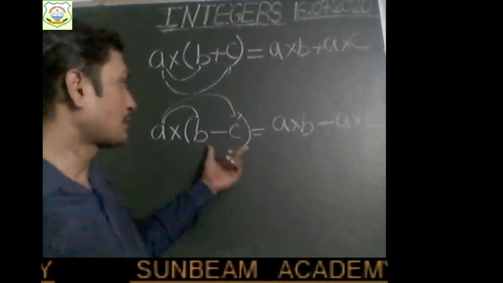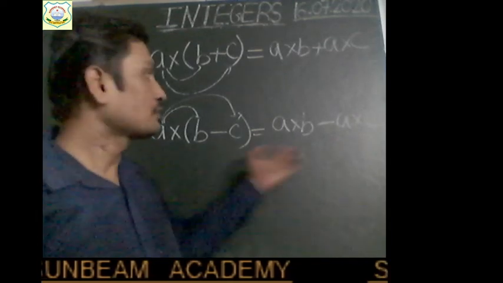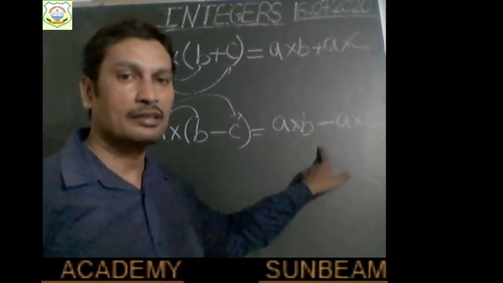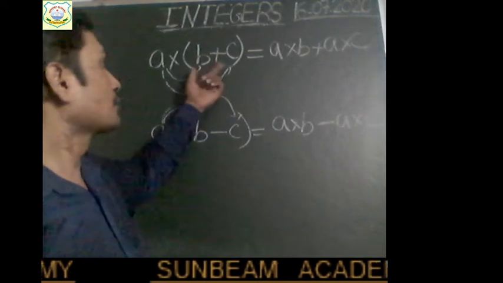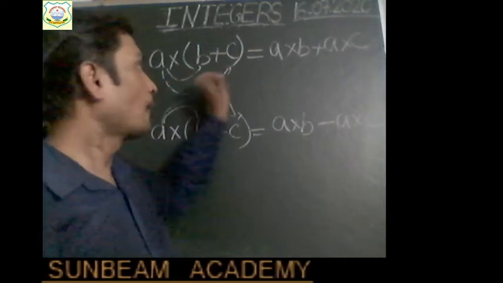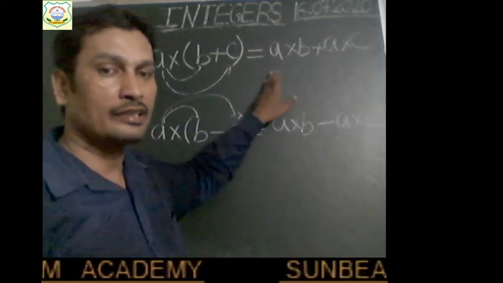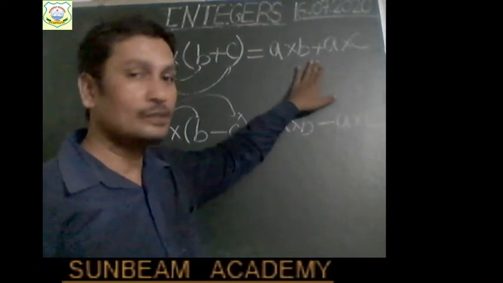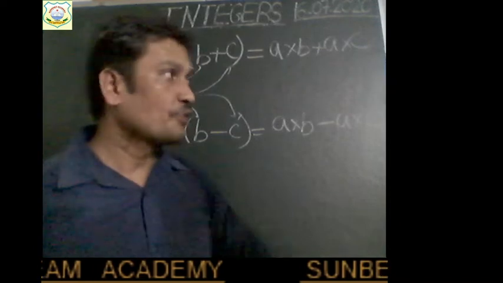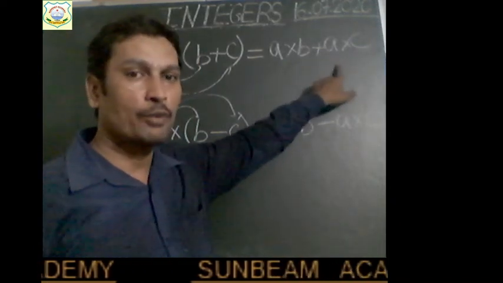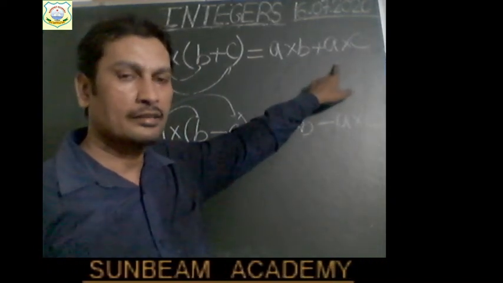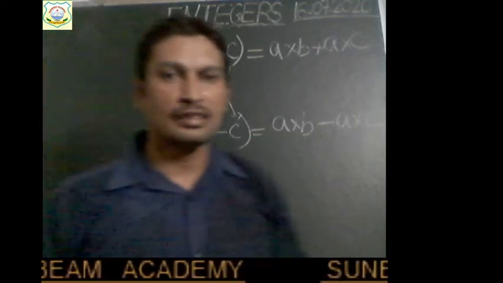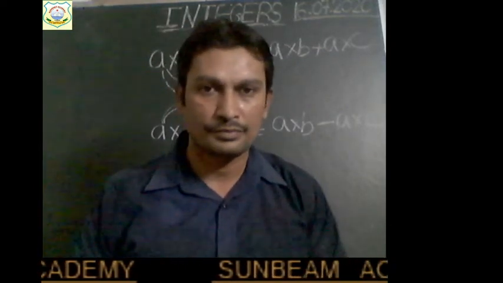So firstly subtract, then multiply, or firstly multiply, then subtract, right children? Here firstly you add, then multiply, or firstly multiply the integer outside with both the integers inside the bracket, and then you add, right? So here we are finding the sum of products, right children? So in that way, this is the distributive law.